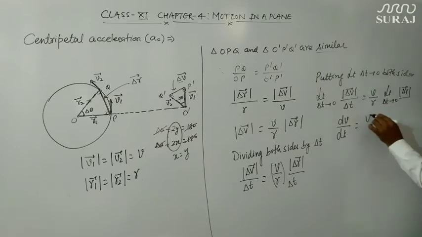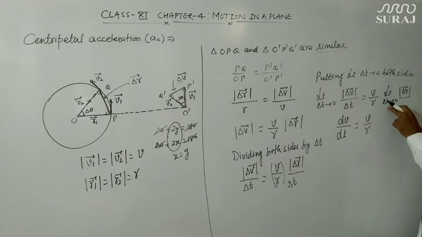Similarly, V upon R will be as it is, but if you put the limit delta T tends to 0 here, it will become dr upon dt. And this dr upon dt is the rate of change of displacement, so this is known as velocity.